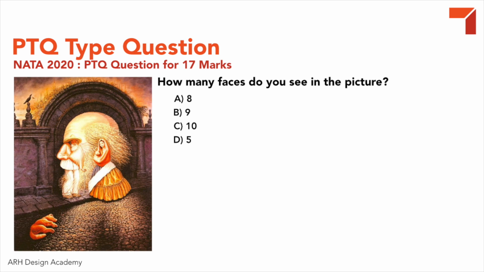You were given a visual, and out of that visual you were asked to identify how many faces you can see. This is a purely observational type of question. If you can identify only 6 faces, then you will get certain marks. If you can identify 8, you will get more marks. If you can identify 9 faces, you will get 17 marks. And if you get 10 faces, then maybe you will not get any marks. So this was one preferential type of question.